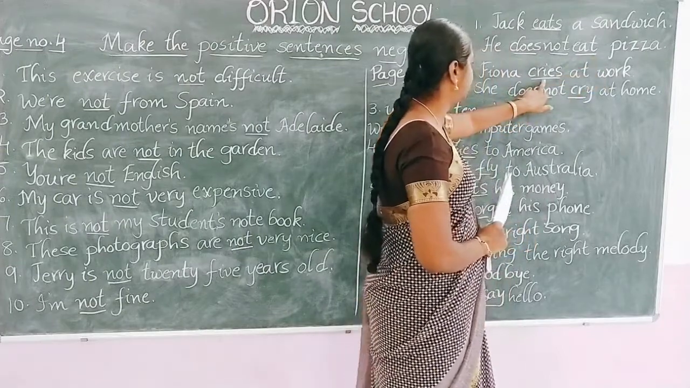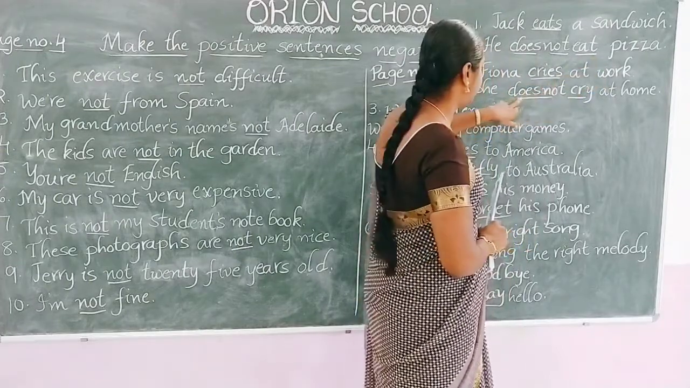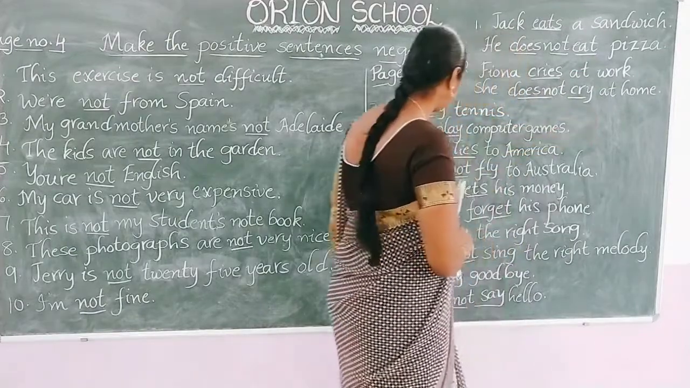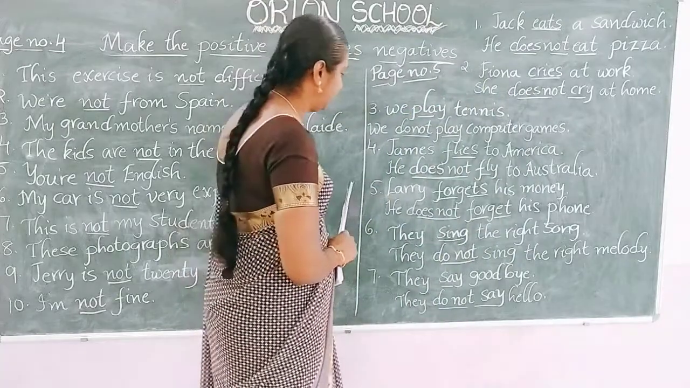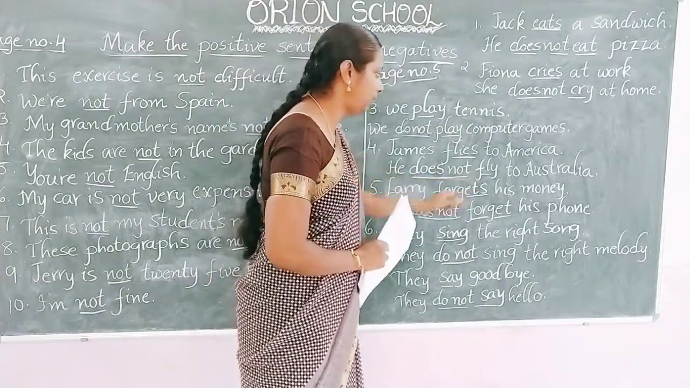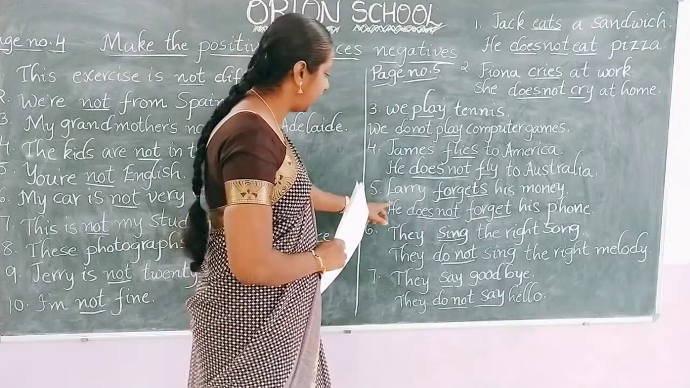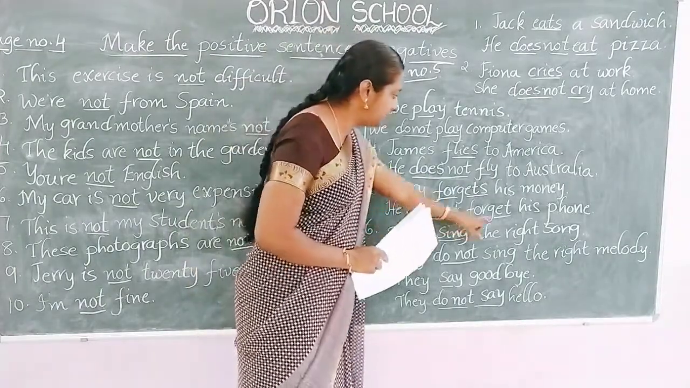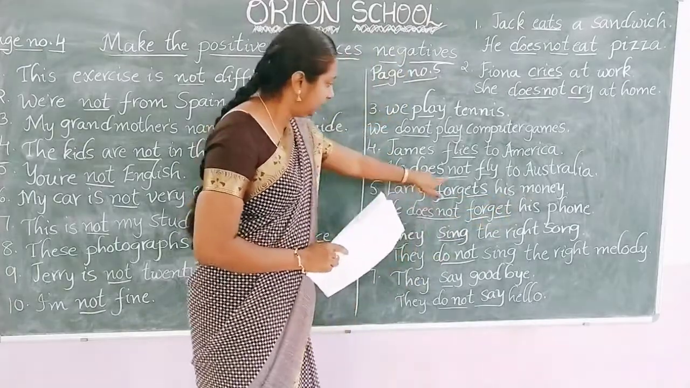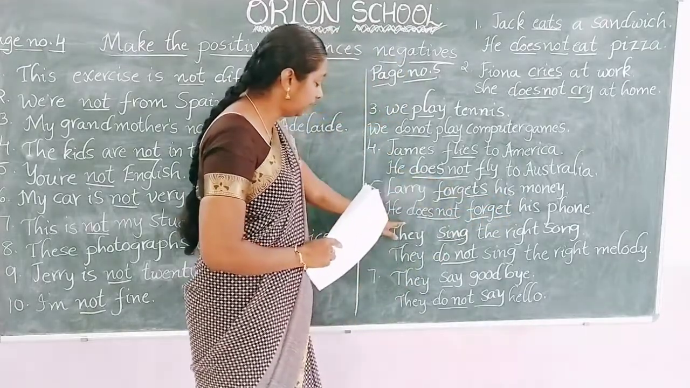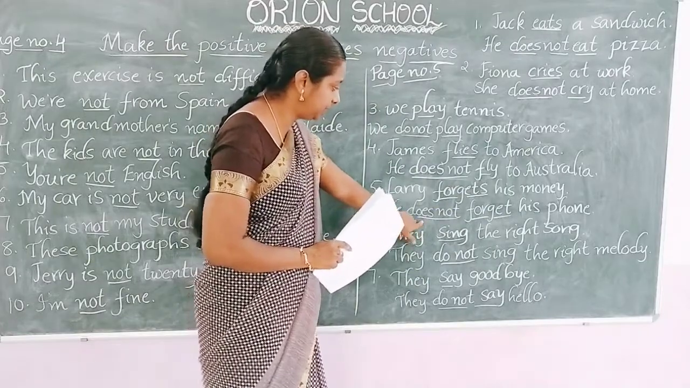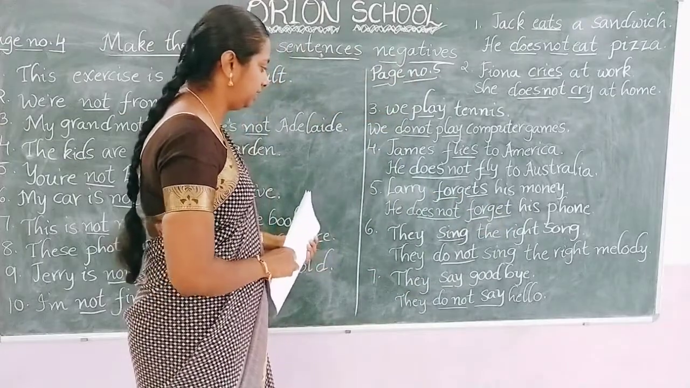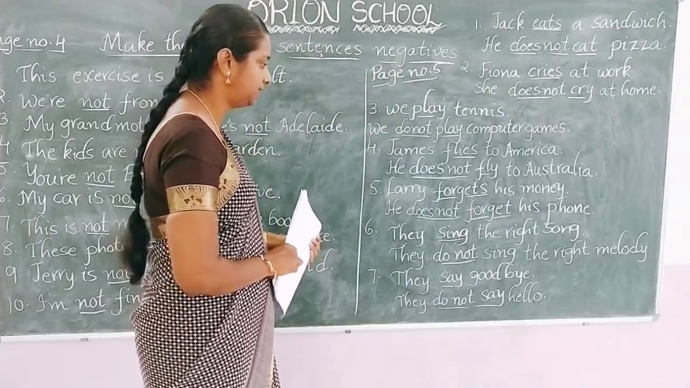The same way, cries. Cry plus S or es, cries. Already we have written it here, so we wrote here only cry. So James flies to America. He does not fly to Australia. So next one. Larry forgets his money. He does not forget his phone. Here we have forgets, and in the answer already S or es is written here. So he forget, that's it. Larry forgets his money. He does not forget his phone.